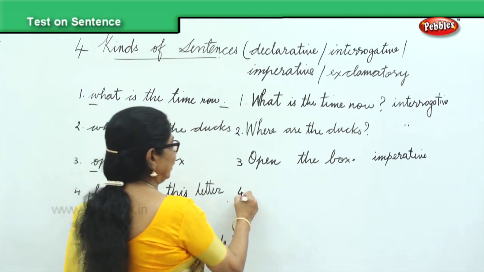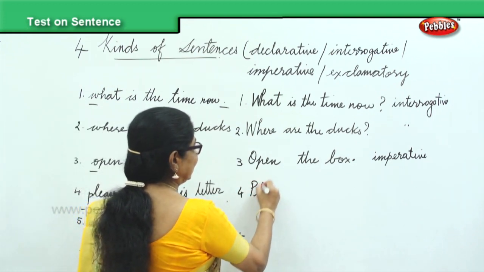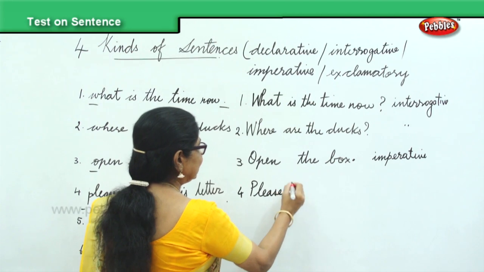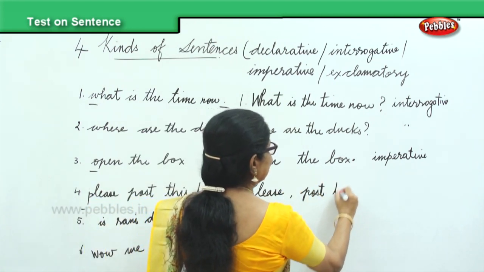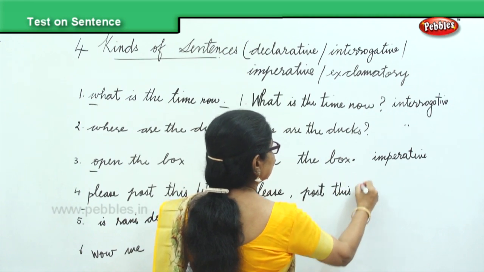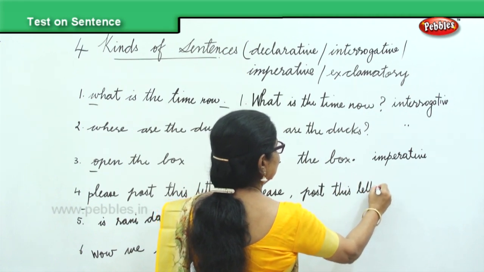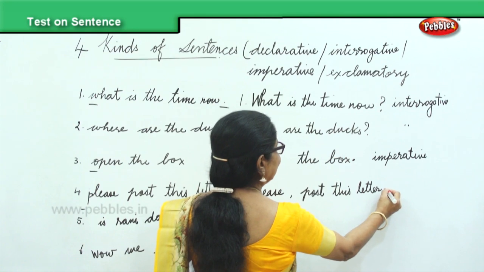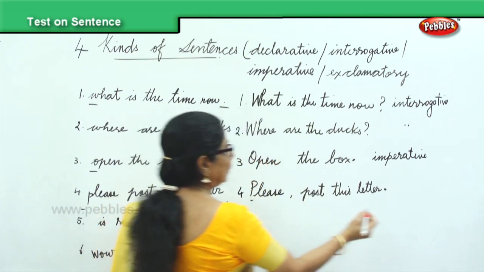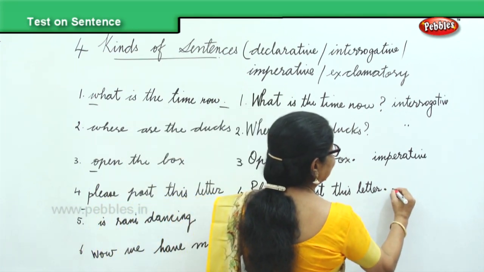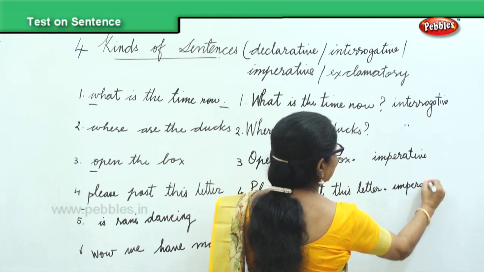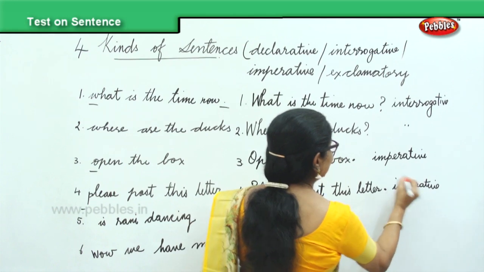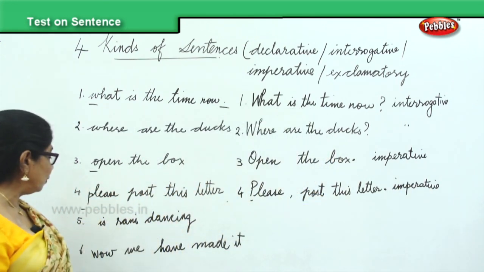So now, fourth one. Please, P capital. Please post this letter. You're giving an order or you're requesting, ending with the full stop, begins with the capital letter, and again it's an imperative sentence.